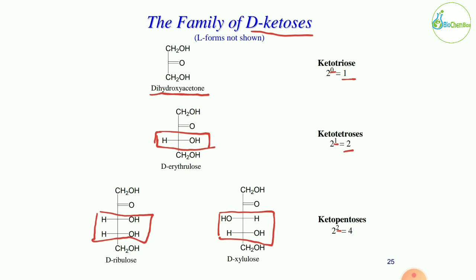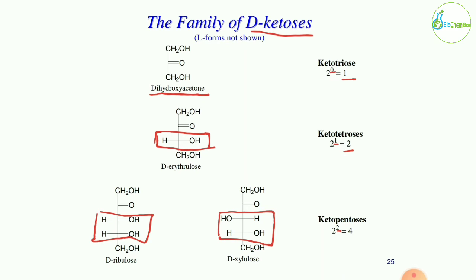So in ketotriose, 3 minus 3 would be 0, because the first and last would be CH2OH, so of course there is no chiral carbon, and on the second carbon the functional group is there, C double bond O, the ketone group.